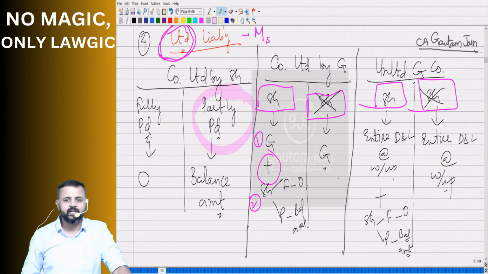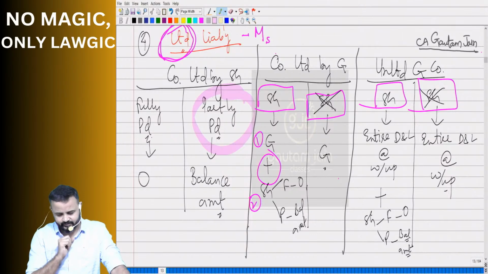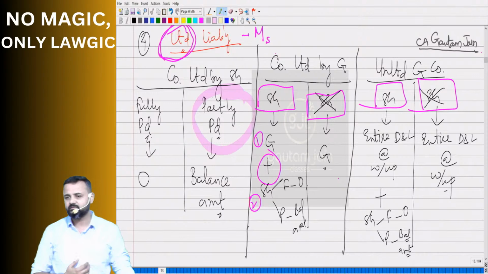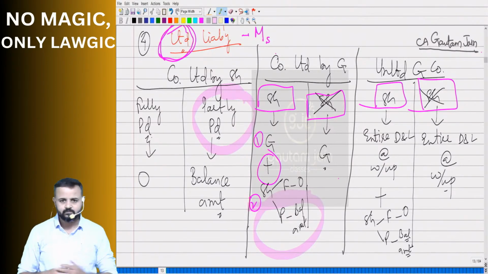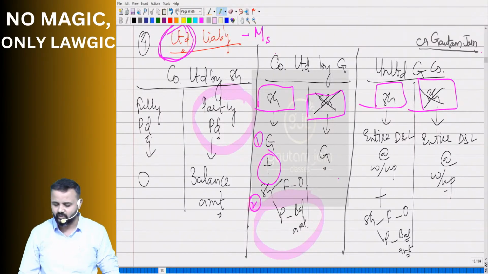Then company limited by guarantee having shares. That means a dual liability, twofold liability. One relating to guarantee, another relating to shares. As far as shares are concerned, we again talk about fully paid, partly paid. Fully paid means zero, partly paid means the remaining amount, isn't it? No sir, that's a company limited by guarantee without shares. Then only the guarantee amount.